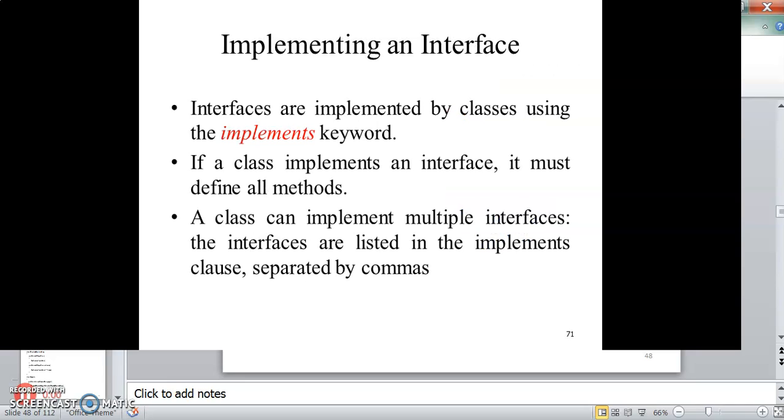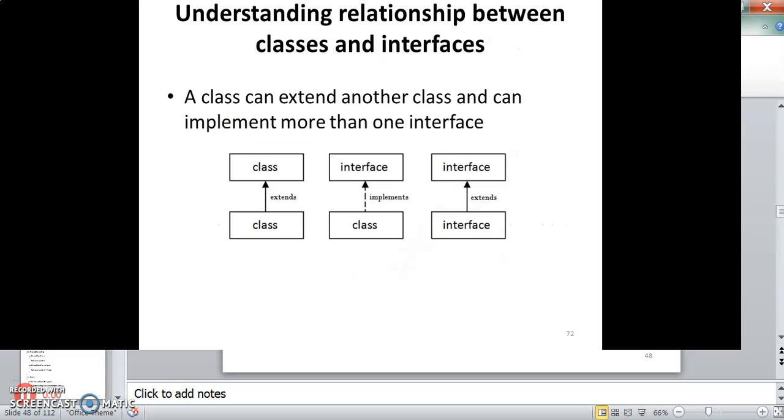Interfaces are implemented by classes using the implements keyword. If a class implements an interface, it must define all its methods. A class can implement multiple interfaces. Interfaces are listed in the implements clause separated by commas. So here you can see a class can extend another class, and a class can implement more than one interface. An interface can also extend another interface.